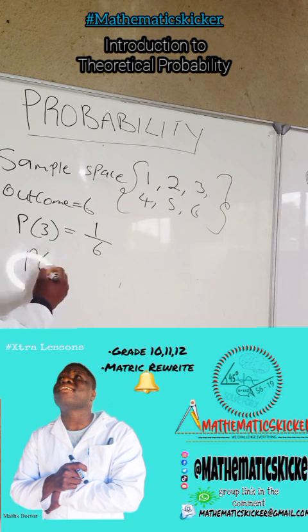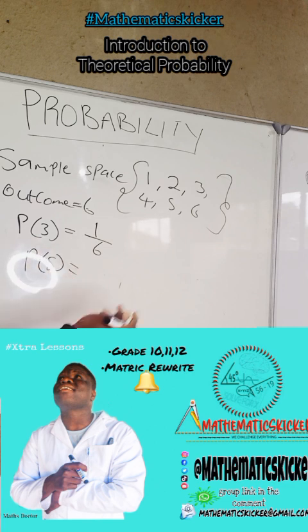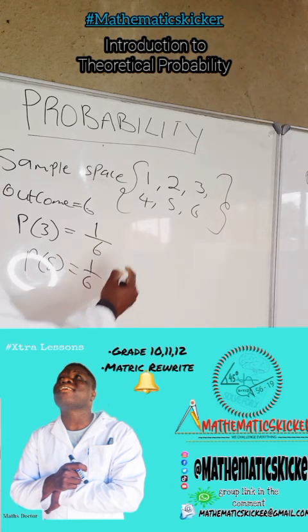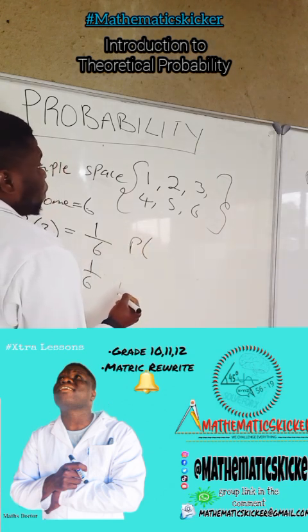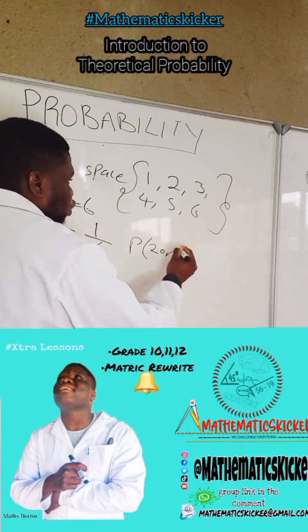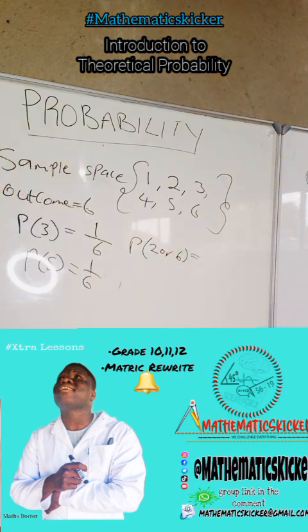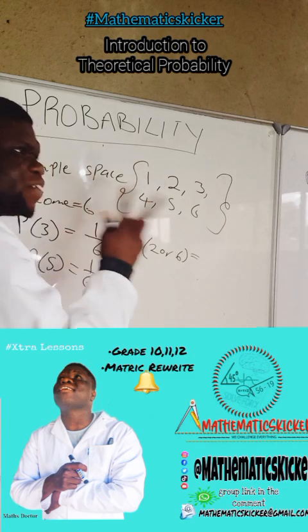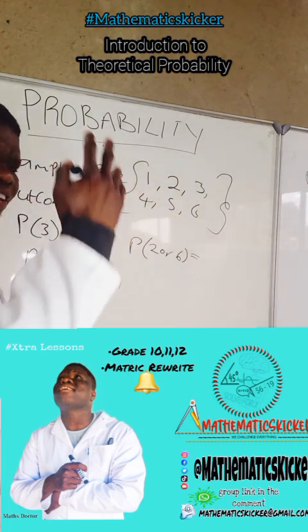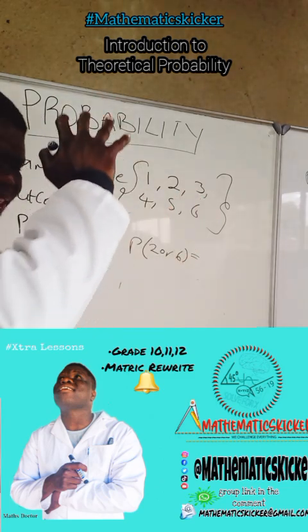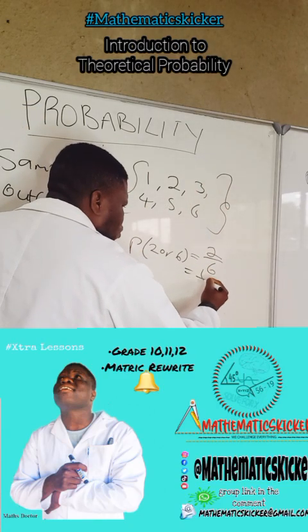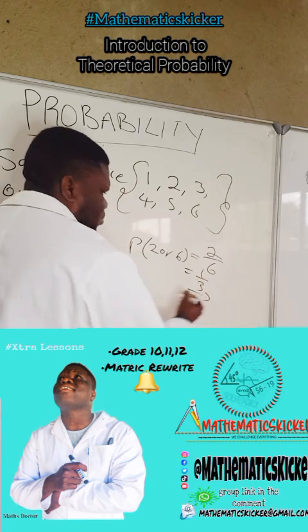Then what is the probability of rolling a die and you get 5? It's going to be 1 over 6. Okay, what's the probability of getting 2 or 6 when you roll a die? How many 2s are there? 1. How many 6s are there? 1. It means there are 2 events which are likely to happen: the event of getting a 2, and the event of getting a 6. Then it's going to be 2 over 6, which is the same as 1 over 3. You see?